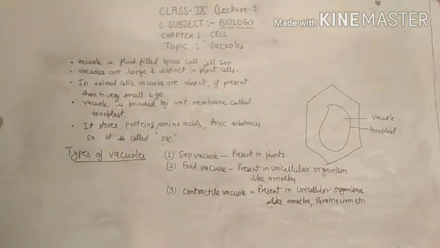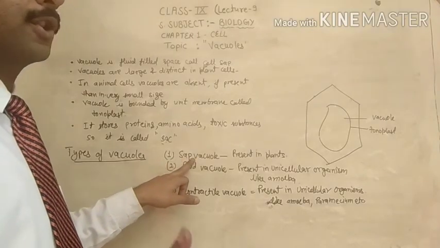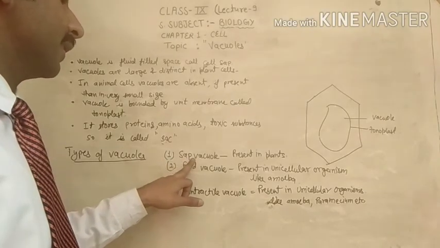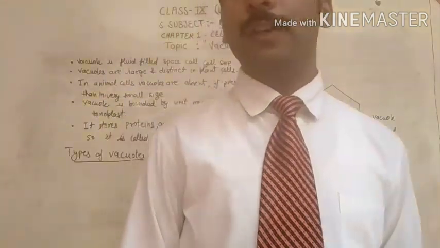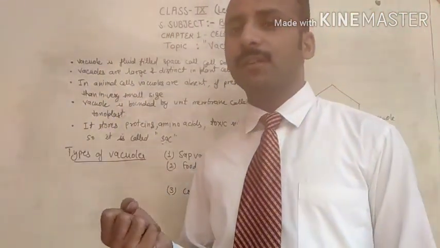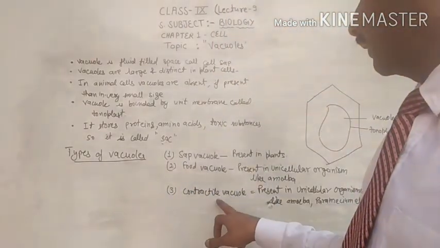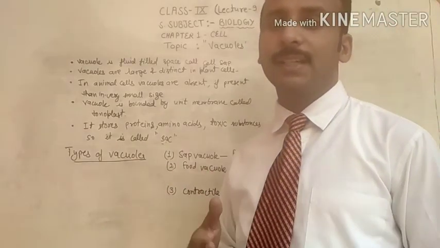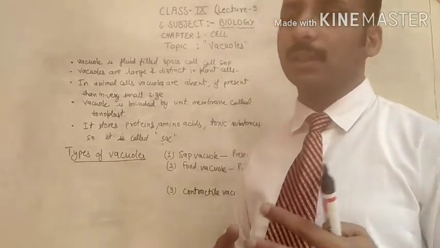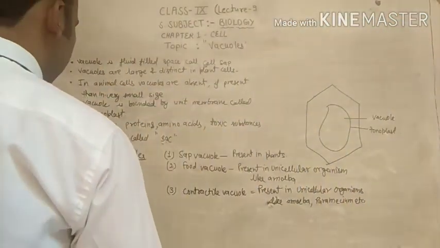As I told you, sap vacuole is responsible for storing the different substances. Food vacuole is present in an amoeba, responsible for storing the food engulfed by the amoeba. Contractile vacuole is responsible for maintaining the water amount inside the body and outside the body. So these three are the main types of the vacuoles.